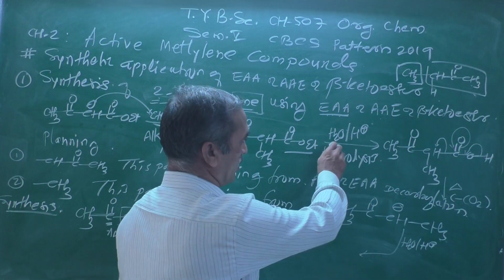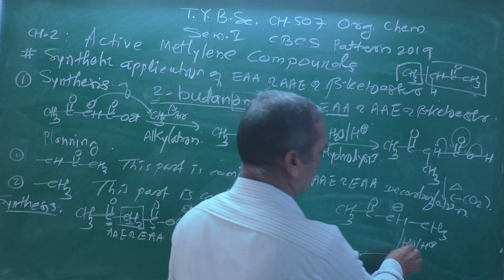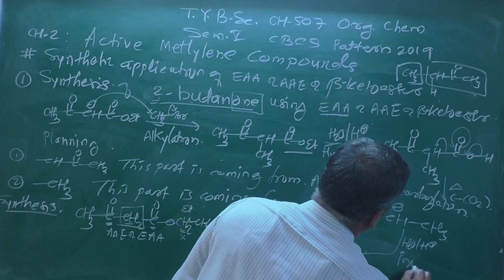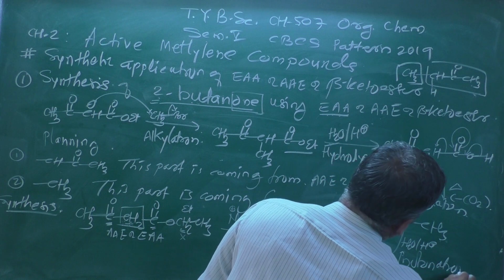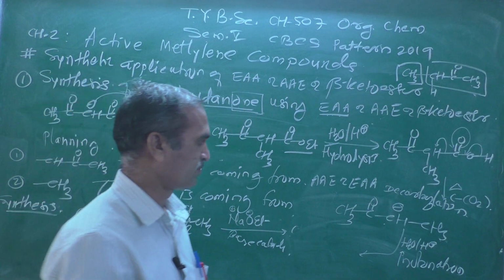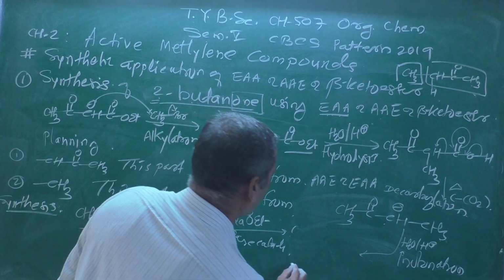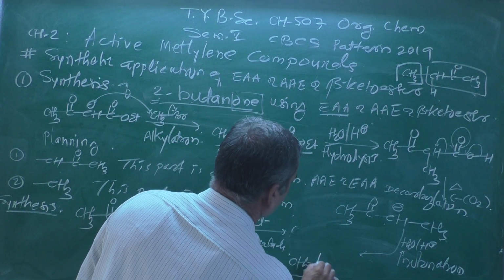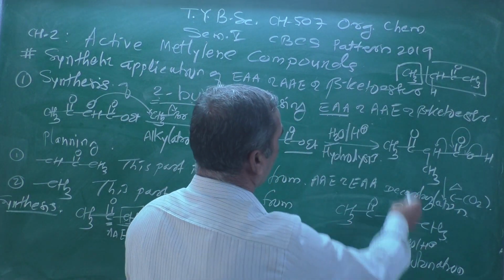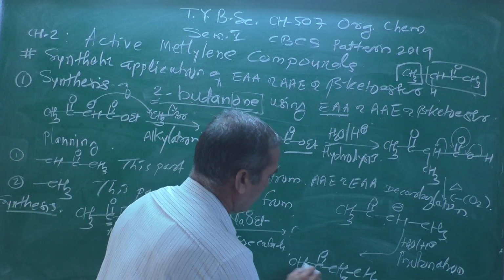Now remember, earlier we said it is a hydrolysis process. Now this once again is a protonation process, where this species can pick up the proton from water and it will give the stable end product, which is this one CH3, C double bond O, CH2 and CH3. Look at this target molecule, and this is our end product.